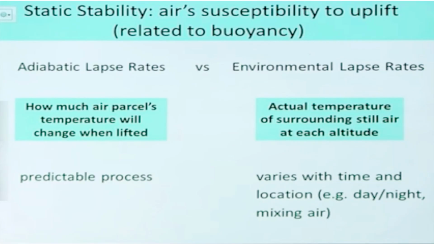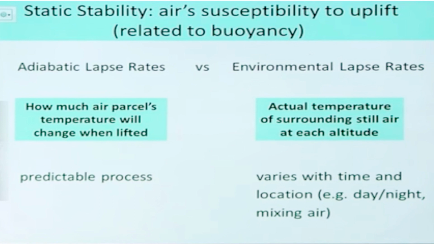Now let's see what is adiabatic lapse and what is environmental lapse. Adiabatic lapse is basically how much an air parcel's temperature will change when it is lifted or when it moves down or sinks. That change in temperature is considered adiabatic lapse. Remember, this change in temperature is not due to exchange of heat with the surrounding. It is basically temperature change because of pressure.